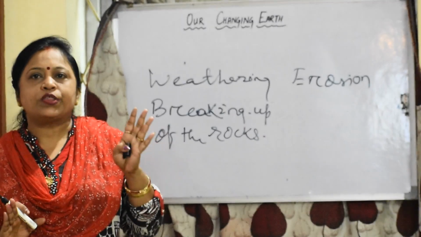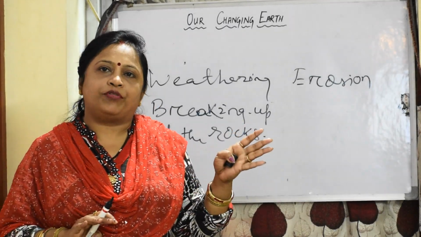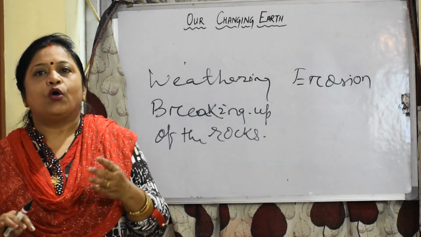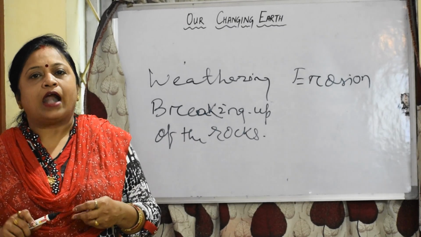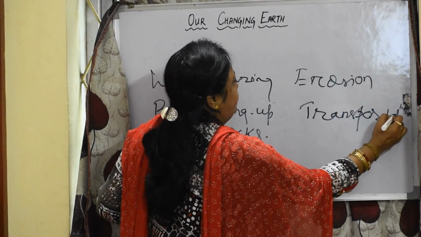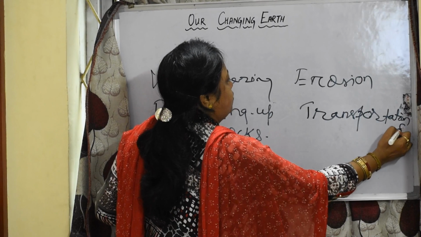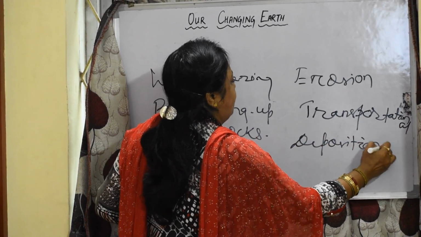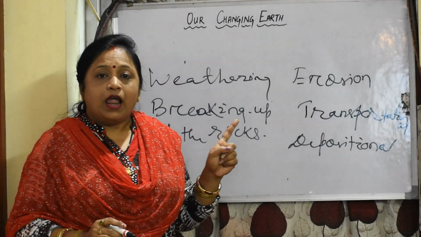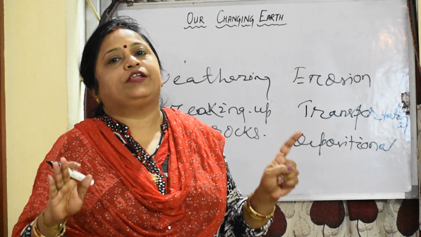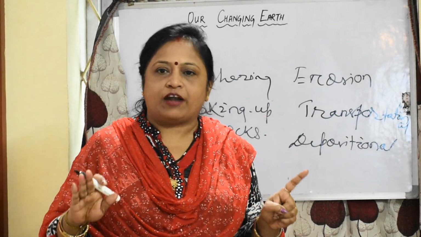And erosion means the wearing away of the landscape by different agents like water, wind and ice. Its work is transportational and depositional activities. Listen, due to weathering and erosion, different changes take place on the landforms.